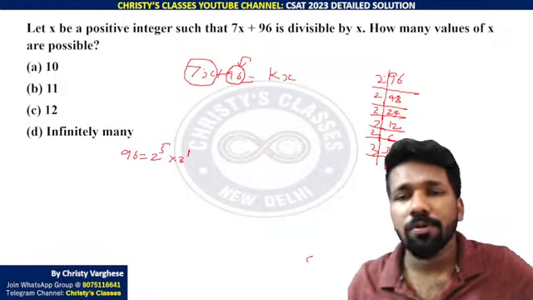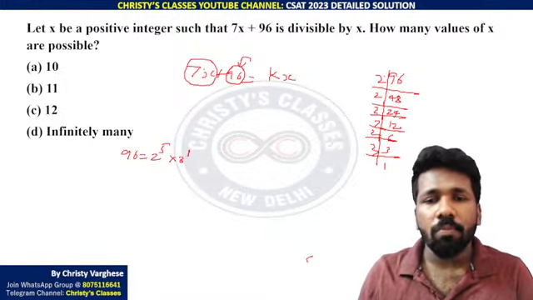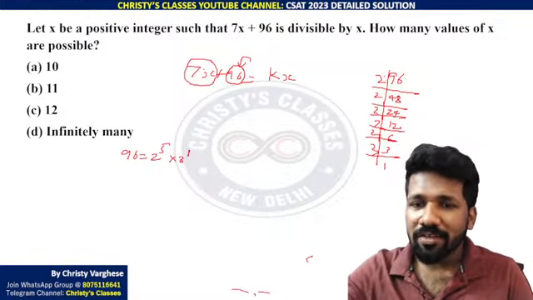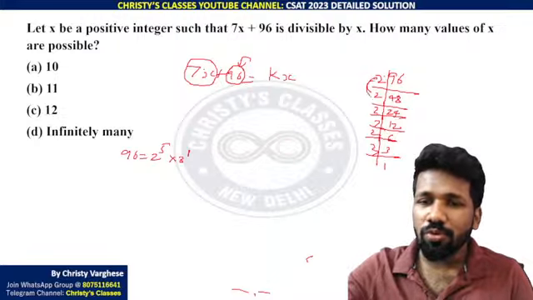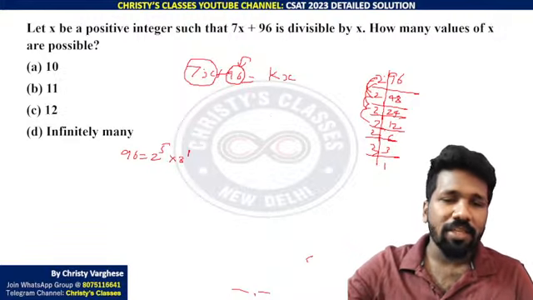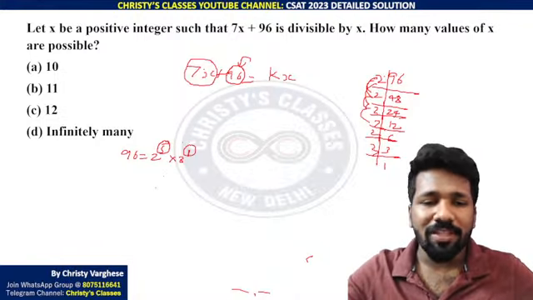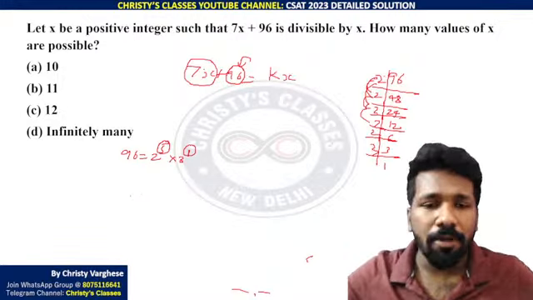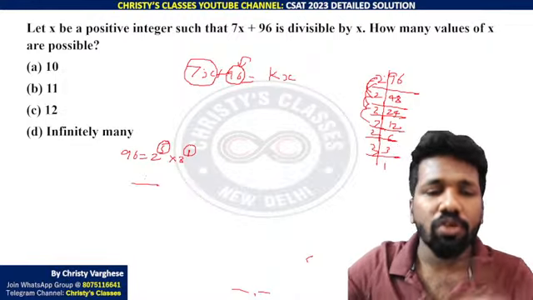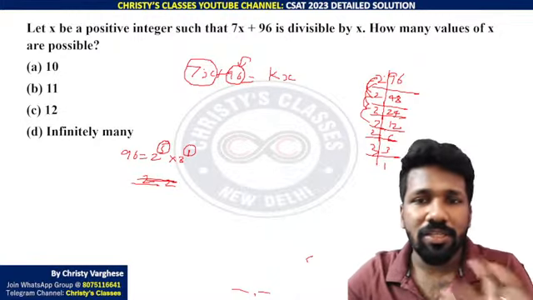There is a shortcut formula also to find how many factors are possible. Here the factors actually can be combinations of this, na? Like 2 and 3 are factors. 2 into 2 is also a factor. Permutation combination you need to check. 2 into 2, 2 into 2 into 2 is also a factor. 2 into 2 into 2 into 2 also is a factor. So actually there is a shortcut formula. These powers you can add 1 and multiply. Actually the reason for that is just the simple permutation combination idea itself. Each 2, you can consider whether that 2 is included or not. So 2 possibilities likewise. Again, I am not going into that much detailed theory in this lecture,